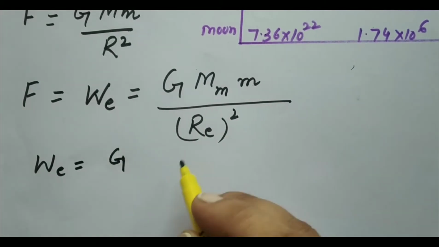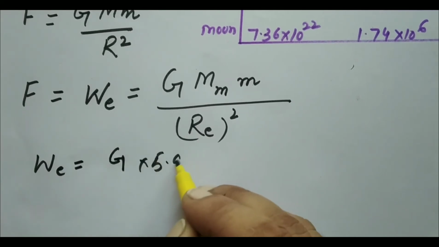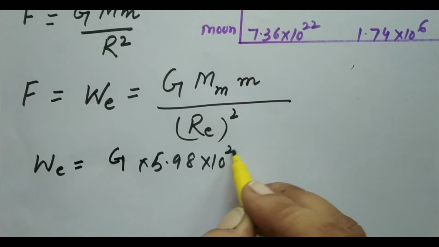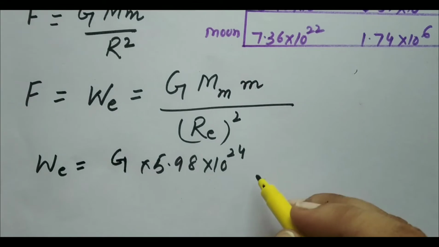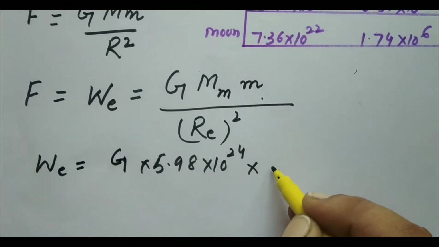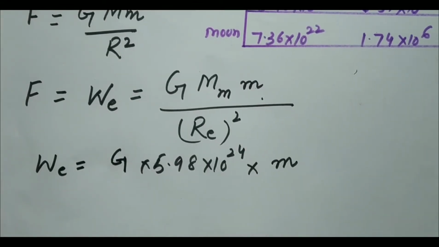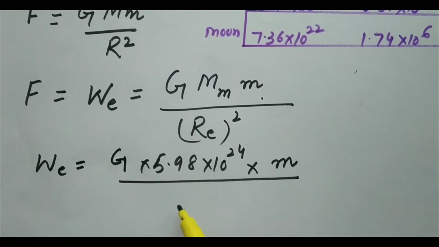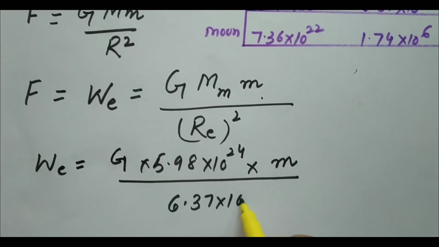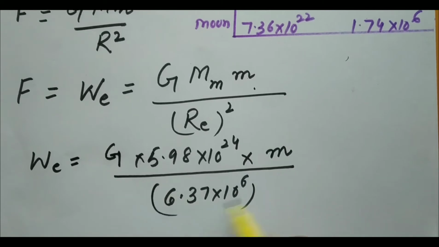Mass of the earth is written as 5.98 into 10 to the power 24. Okay, m also remains constant, so we'll write m here because mass of the object does not change when it is taken to the moon. By radius of the earth, now radius of the earth is 6.37 into 10 to the power 6 whole square.